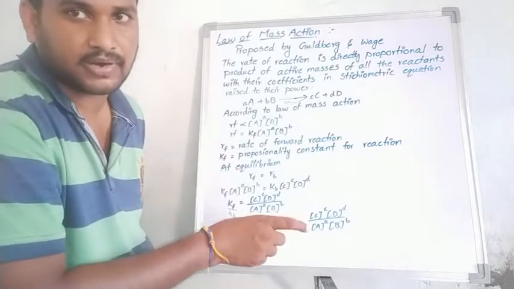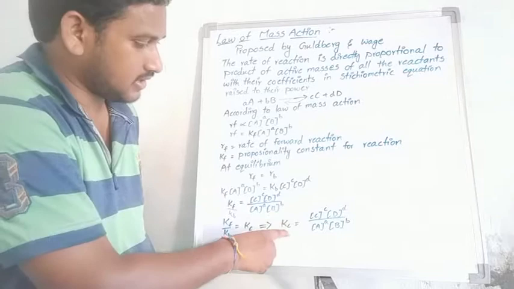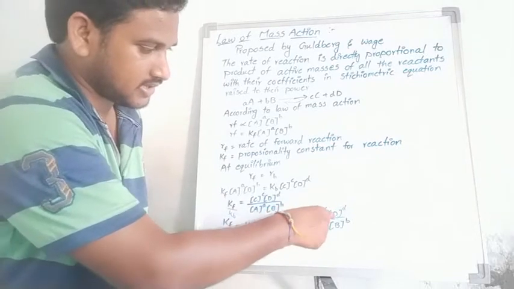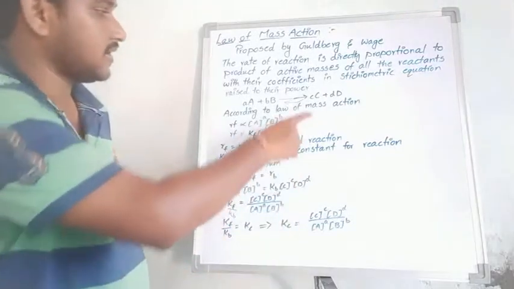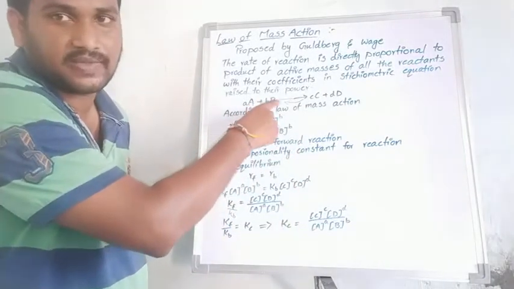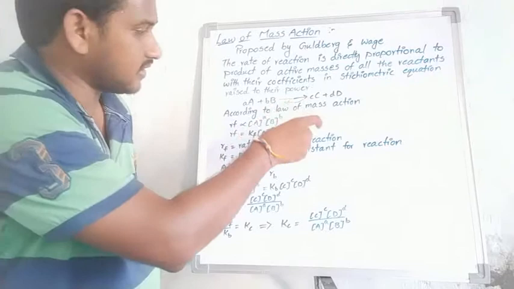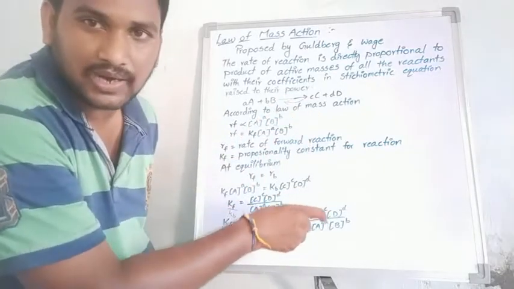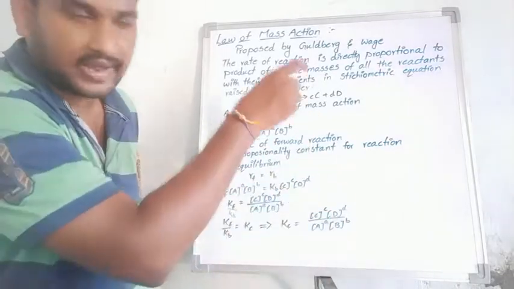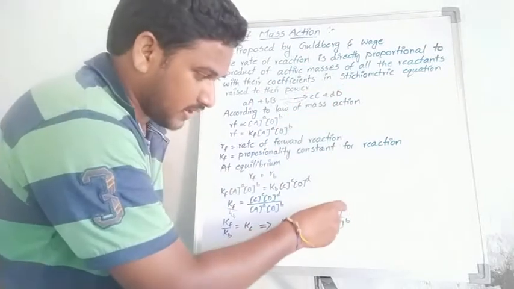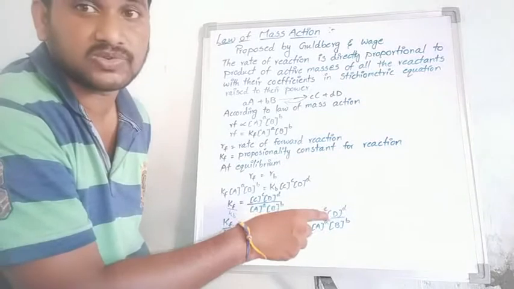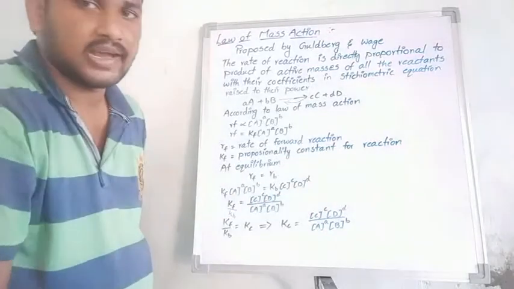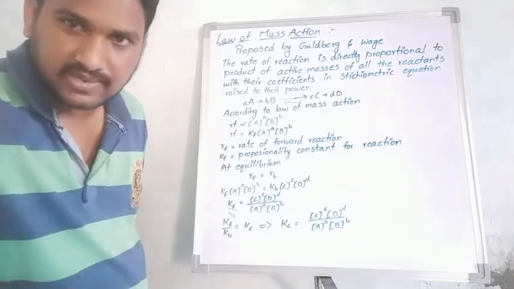Students, is my point clear or not? Kc is equal to the entire expression where C and D act as the concentration of products, and A and B act as the concentration of reactants in the particular reaction. In these terms I have taken only concentrations: the concentration of products by the concentration of reactants only. That is the most important. Is my point clear or not, students?